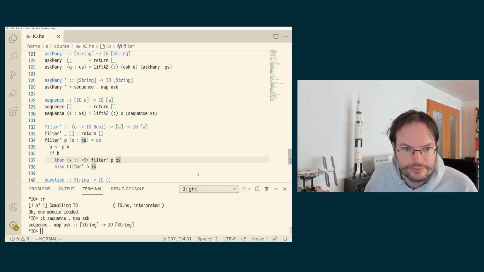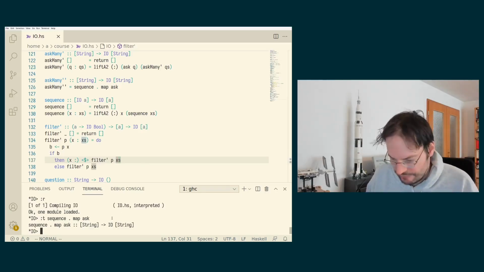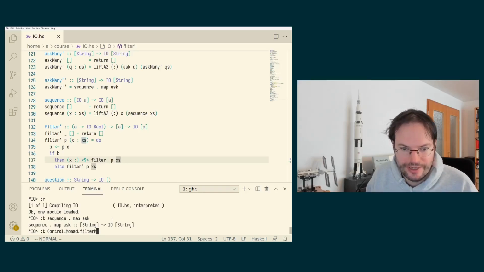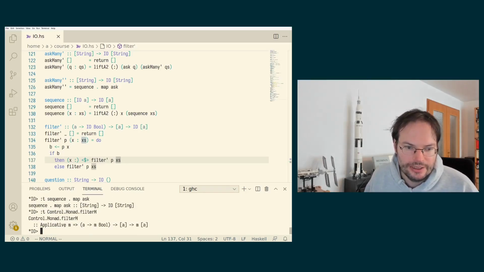Now this function, filterPrime, also exists in the libraries. It exists in a module called Control.Monad in a more general form again. So we can briefly look at this. Control.Monad filterM, it is called. And it actually has a class constraint based on the Applicative class, which is a class that we're going to discuss in more detail later in this course. But if we consider M here to be IO, you can see that the type is exactly identical.